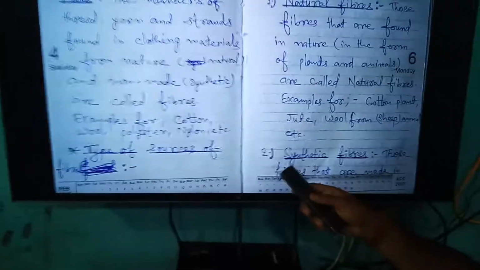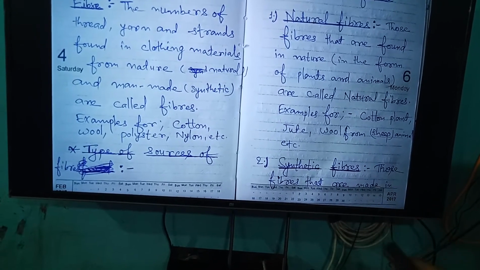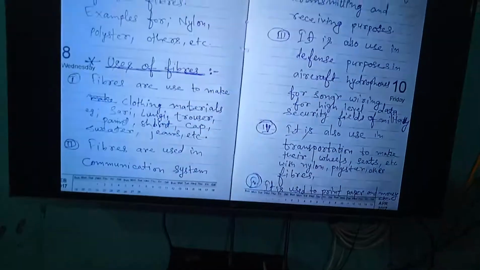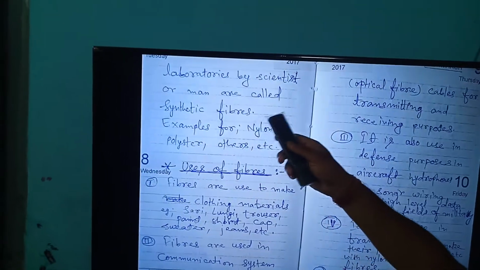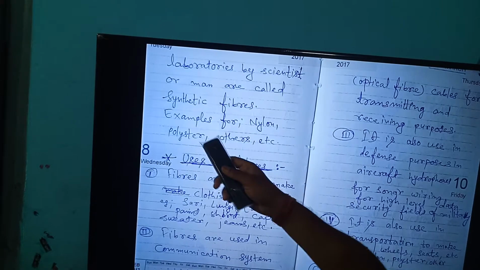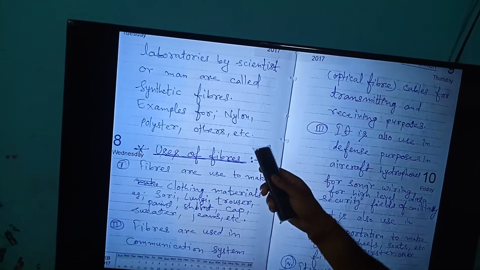Next topic, we are going to talk about synthetic fibers. Those fibers that are made in a laboratory by scientists or man are called synthetic fibers. Examples are nylon, polyester and others.